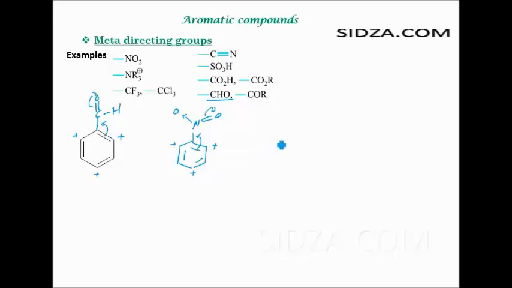Even cyanide is also a meta directing group, because the cyanide is like this: the electron pair shifts in this direction, and you get the positive charge at the ortho, para and the ortho. So electrophilic substitution will only occur at the meta position. So the electrophile will only attack at the meta position. So these are the meta directing groups. Any electrophilic substitution that you carry out will occur at the meta position.